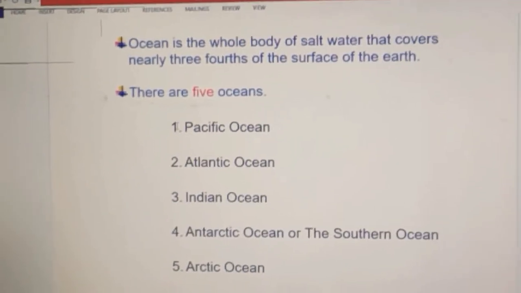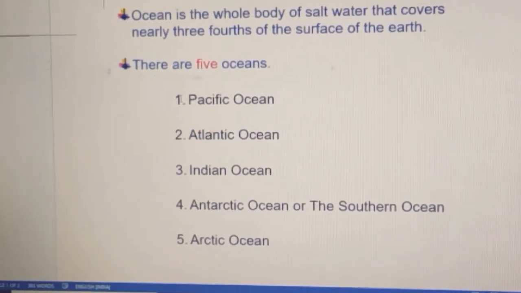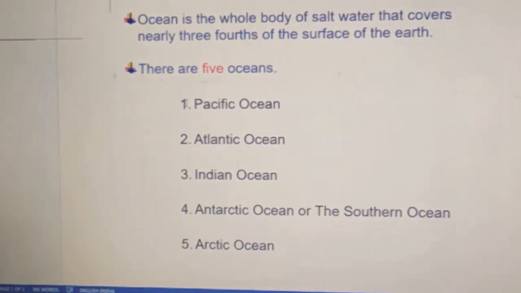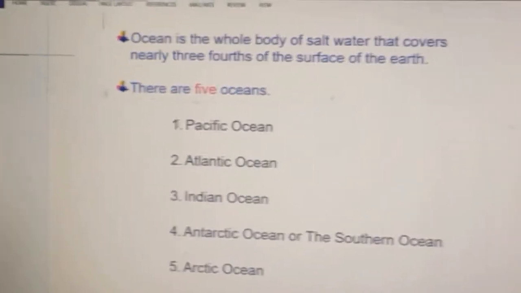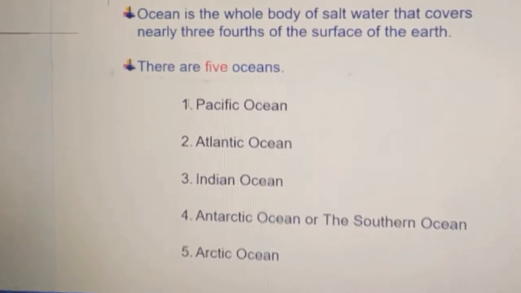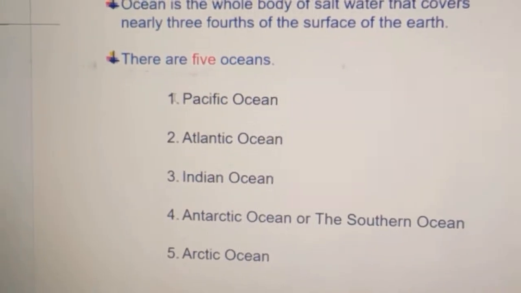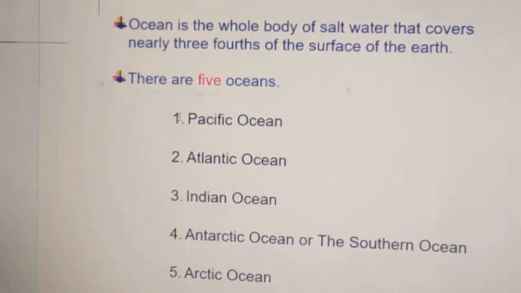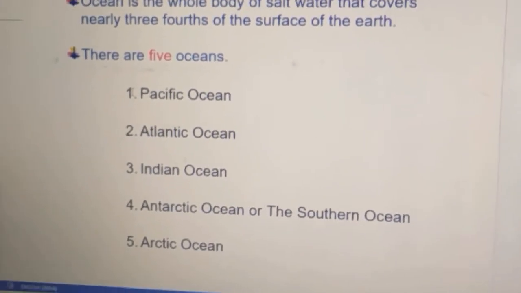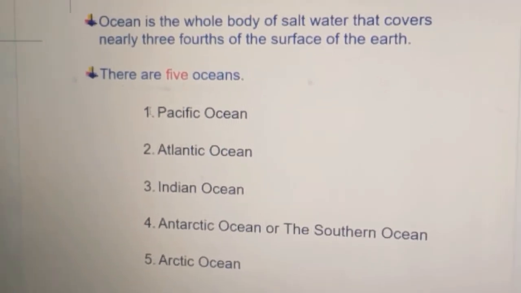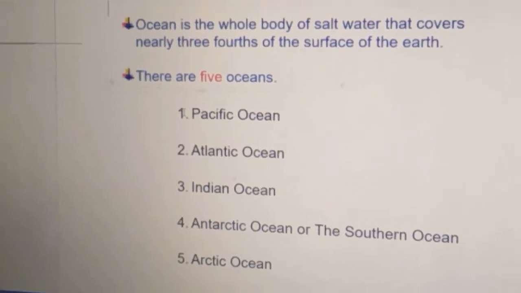There are 5 oceans. You please note down. Pacific Ocean, Atlantic Ocean, Indian Ocean, Antarctic Ocean or the Southern Ocean, and the last is Arctic Ocean. I'll give you a few minutes time. Make a note of it. Write neatly.